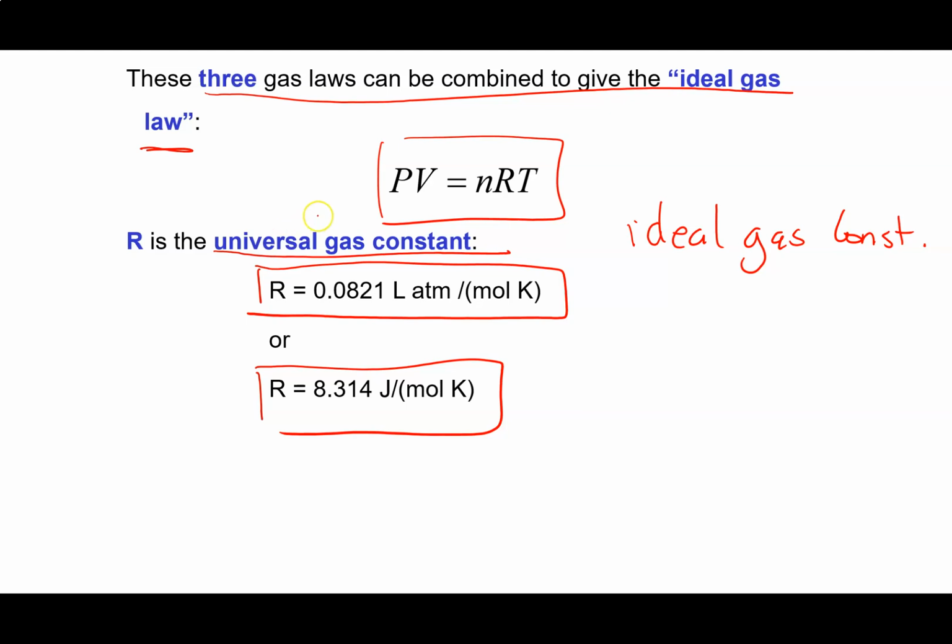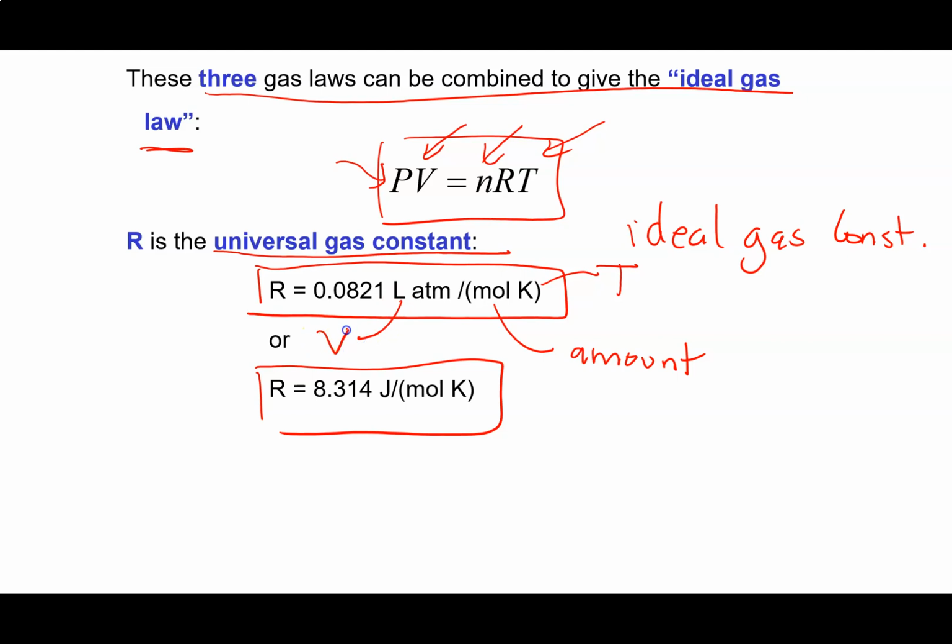So when we look at the universal gas constant, it gives us a clue as to the units we need to be using for the other things in here: the pressure, the volume, the amount, and the temperature. So clearly our amount needs to be in moles in order for this to work. Our temperature needs to be in Kelvin.